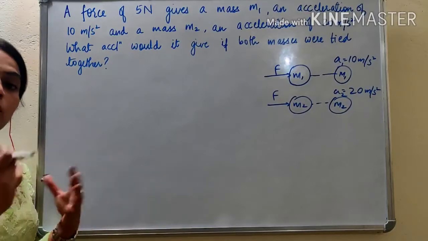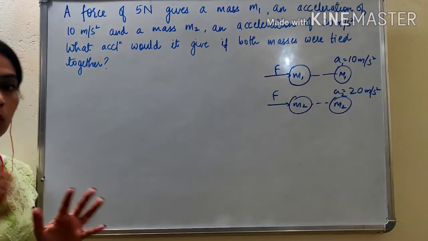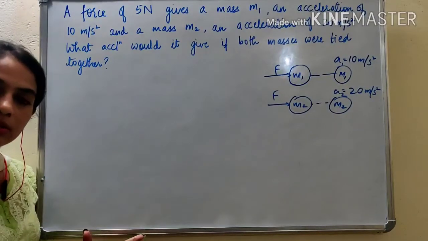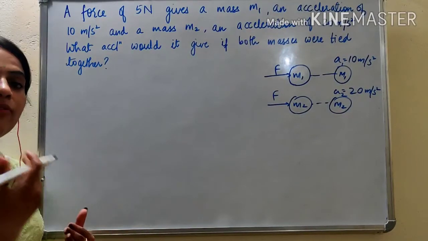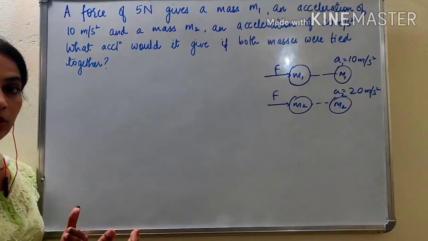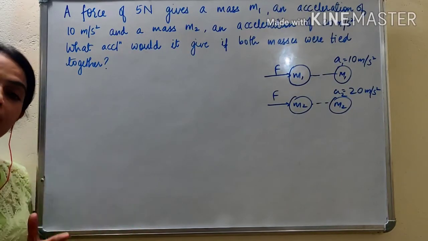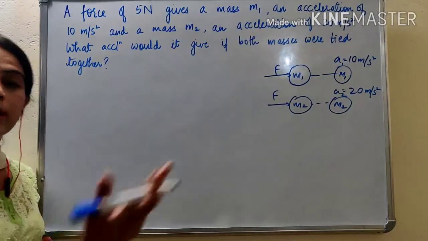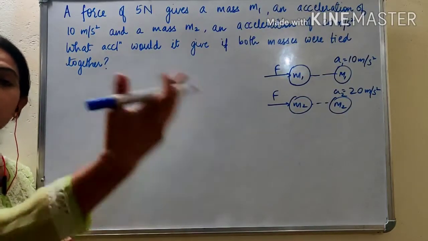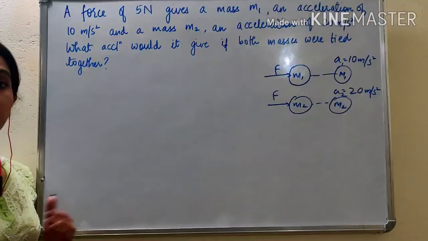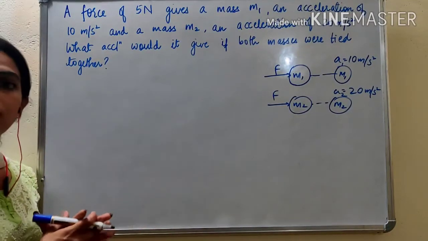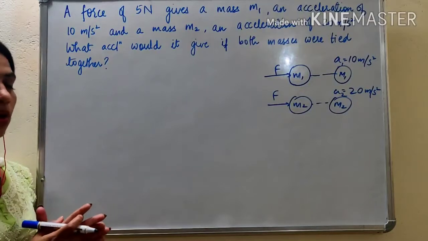For example, you are pushing a car and you are pushing a bicycle. The car is heavier, so your force will give less acceleration to the car, and since the bicycle is lighter, your force will give more acceleration to the bike. The bike will go far away, or its velocity will increase more as compared to the increase in velocity of the car. I hope you got the question.